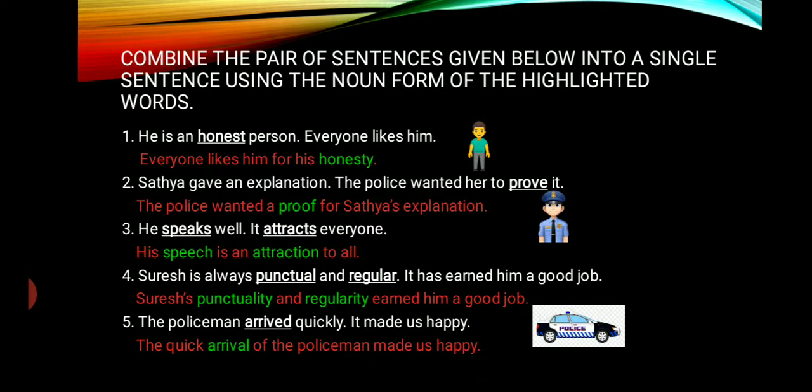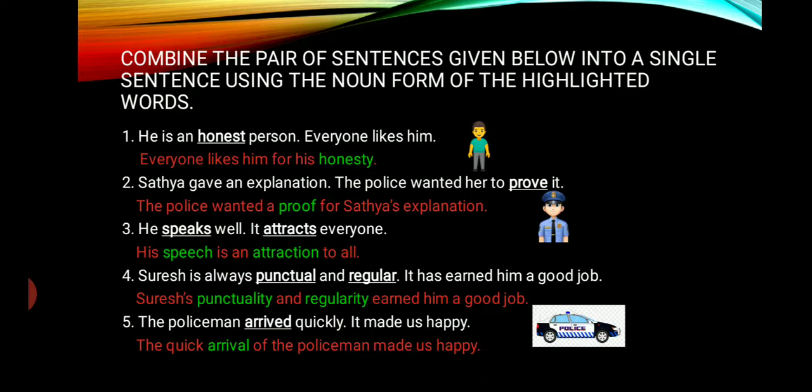Combine the pairs of sentences given below into a single sentence using the noun form of the highlighted words. Okay. So, he is an honest person. Everyone likes him. So, honest here is adjective. We can change this into noun form.